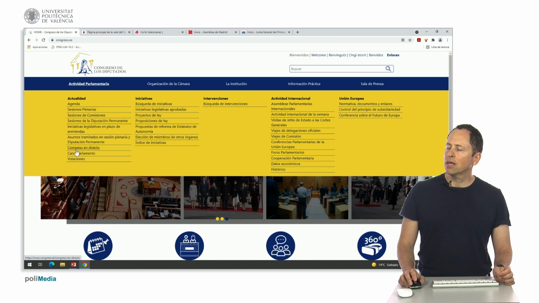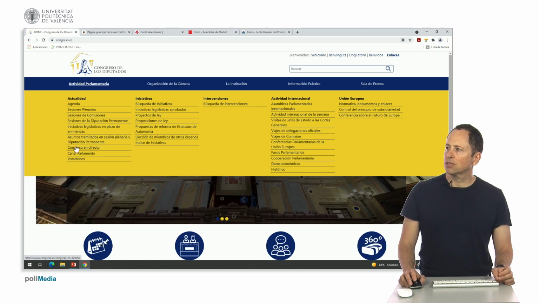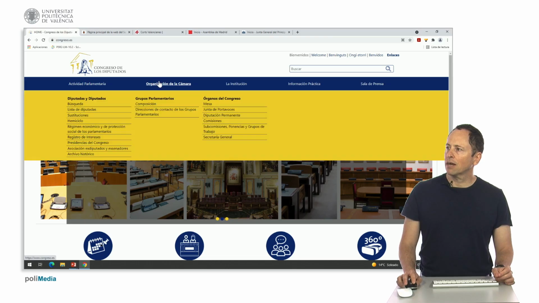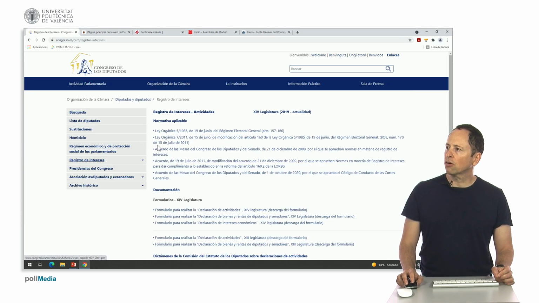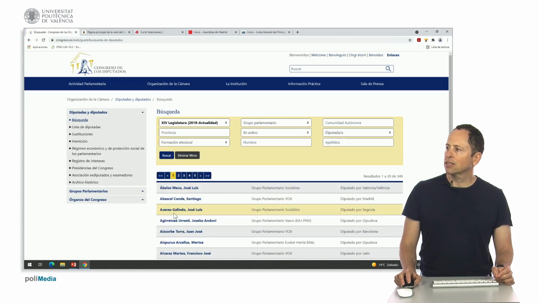If we go to the organization of the chamber, here we have a register of interests. Here we can see what declaration of assets a specific deputy has made. We also have substitutions, the list of deputies, how they are seated in the hemicycle, etc.